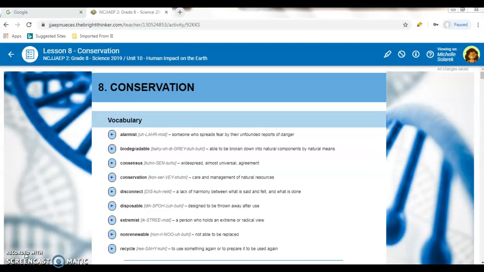On the top of your page write Science 8th 10.8, for lesson 8 unit 10, and today we're going to be talking about conservation, continuing our unit 10 lesson on human impact on Earth. Here are your vocabulary words, and as always, the yellow highlighted ones, please write these down as these will be the answers to follow along. So right now we're going to get into it.